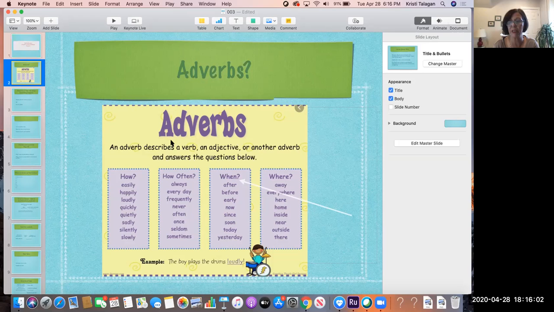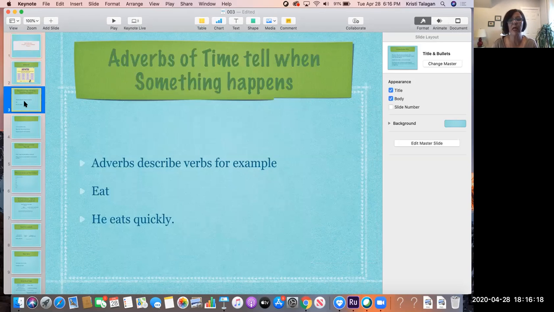But in this particular chapter, they are answering the question when, because it's about time. So adverbs of time tell when something happens.